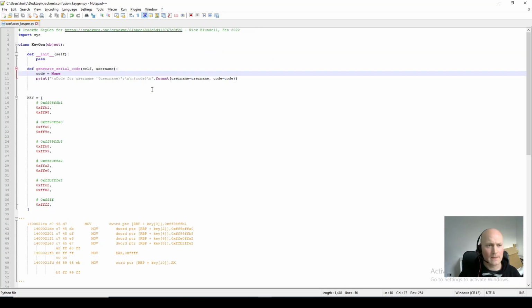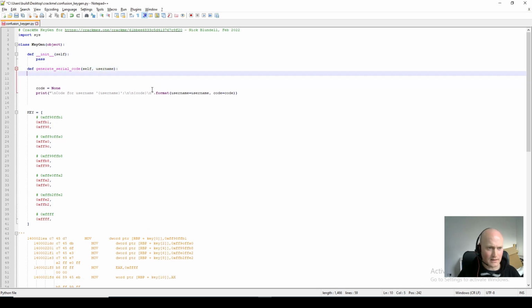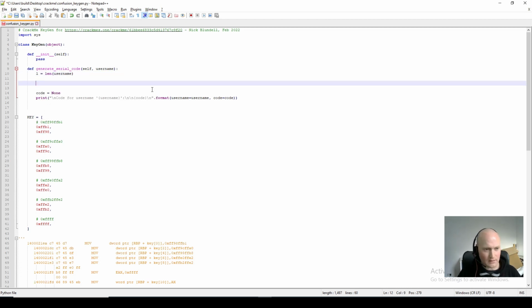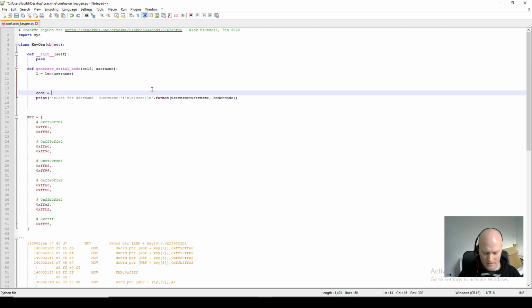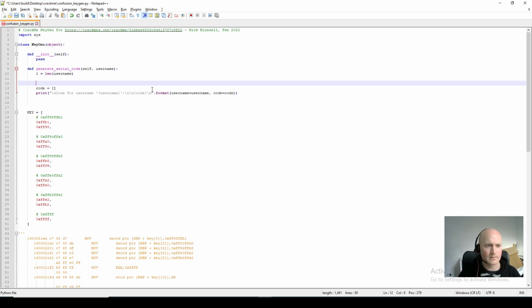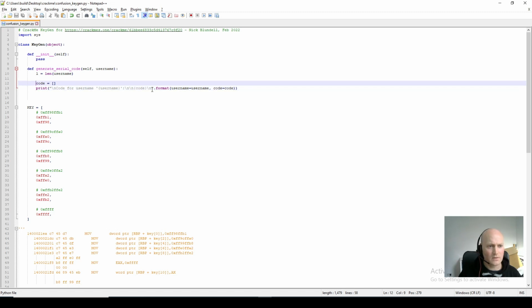Let's try that. Right, so first of all, let's just get the length of the username. We'll store it in here. Call it L equals length of username. And then the code will be created as an array, because we're going to build it up in pieces. Okay, so we're going to build the code up.